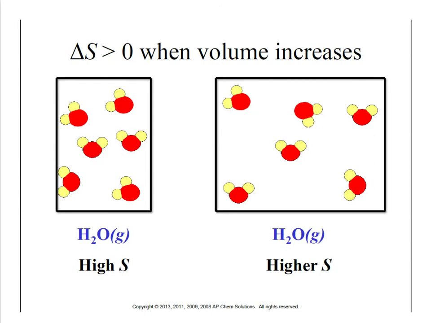Just like enthalpy, if we flip a reaction, we flip the sign. And so all of the ones that we just talked about, if you flip the conditions, you flip the sign. So those will all be negative as well. So you now know what makes things positive, what makes things negative.